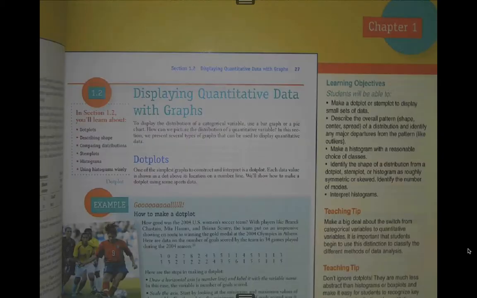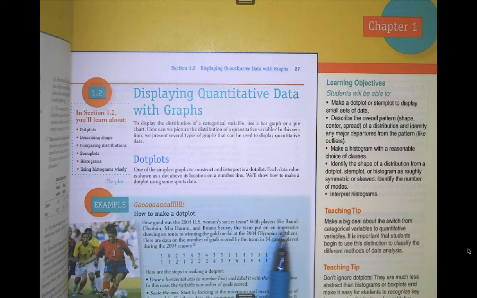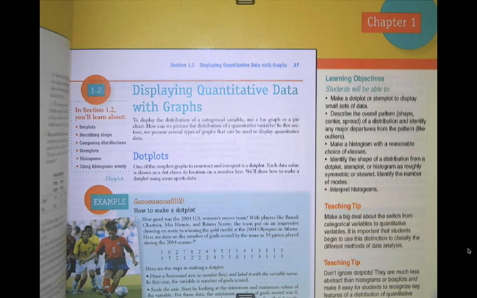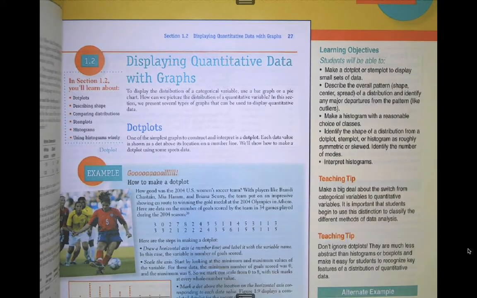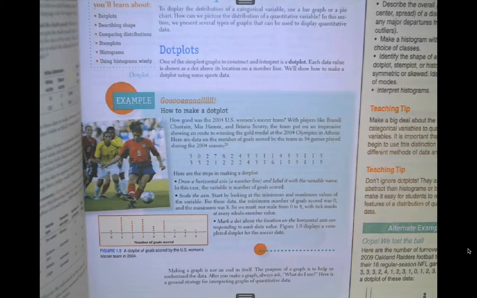All right, so how to make a dot plot. In this one right here, we have how good was the 2004 U.S. women's soccer team. They've got all these teams here. Here's the number of goals scored by the team in 34 games played during the 2004 season. So when I'm making that dot plot, I want to draw a horizontal axis, which is essentially a number line. So I'm drawing that horizontal axis and that number line.